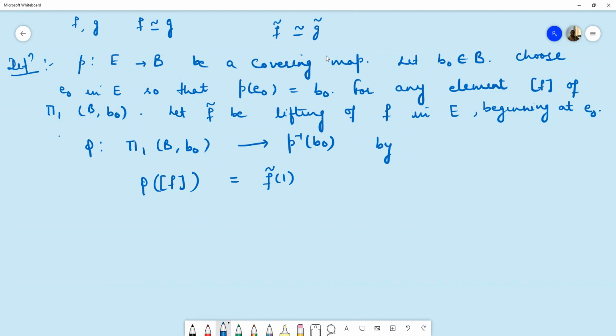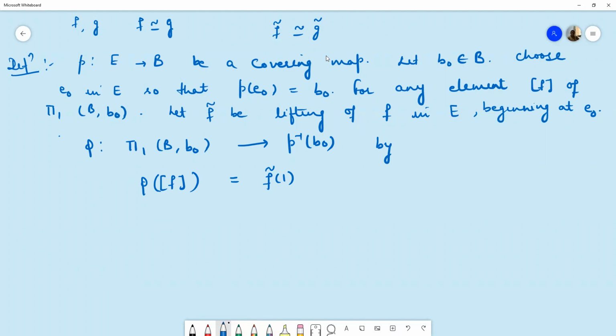because we know F is a path based at point B naught, and we have already proved that if F is a path based at point B naught, then its lifting F curl will be a path whose endpoint should be in the inverse image of point B naught, and that we will take as the image of this path homotopy class of F under the mapping phi.